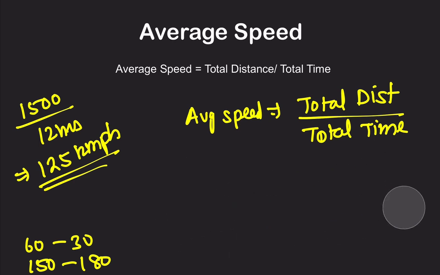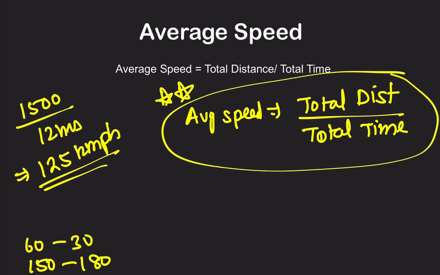The only way to calculate the average speed is to calculate the total distance for the journey divided by the total time taken, and that is all. This is the single formula for average speed and nothing else, right? You will see in the next question how to use this. Do not simply sum the speeds and divide by the number of items.